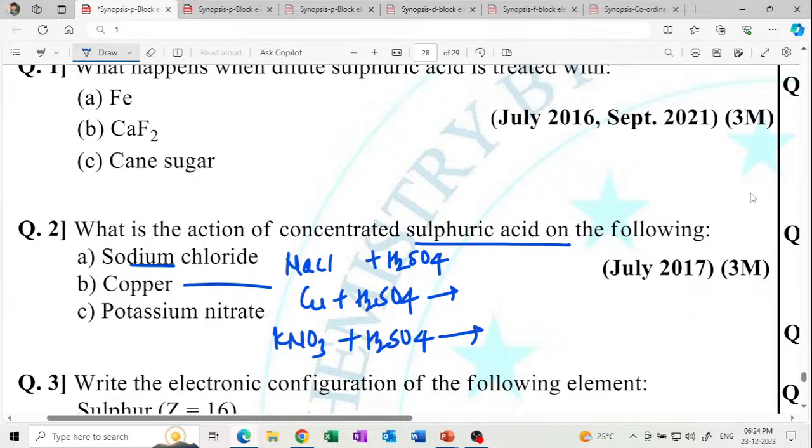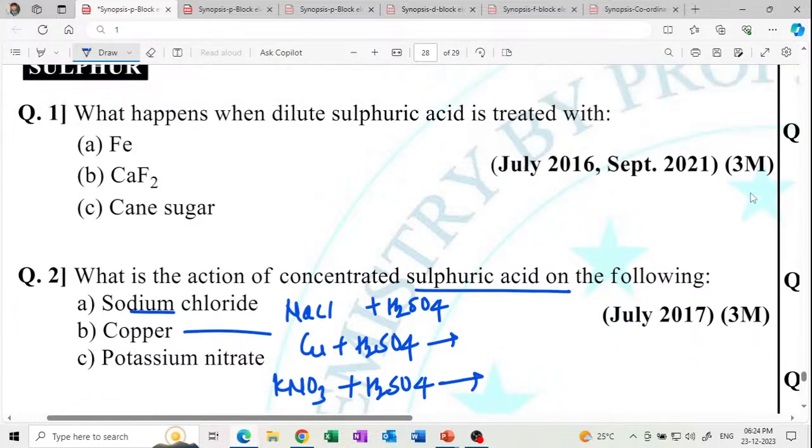Next question: what happens when dilute sulfuric acid is treated with? Fe plus dilute H2SO4 gives ferrous sulfate. Calcium chloride gives calcium sulfate and hydrogen chloride.